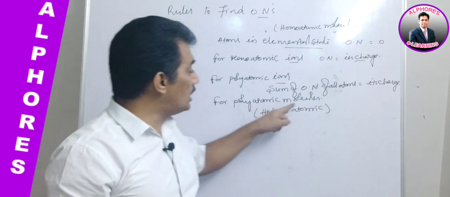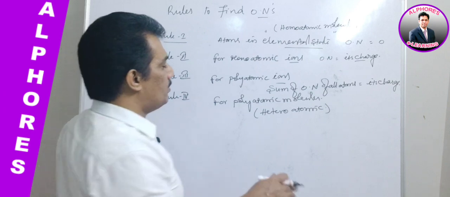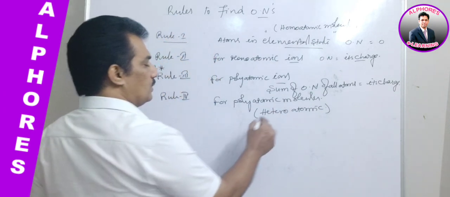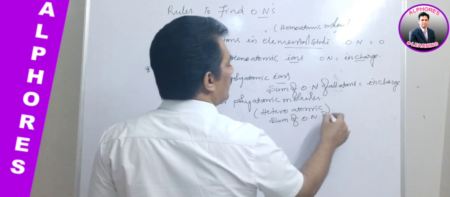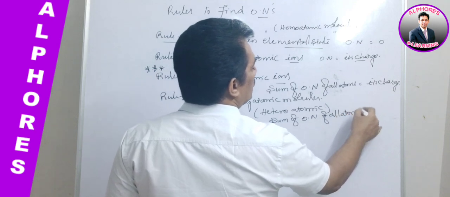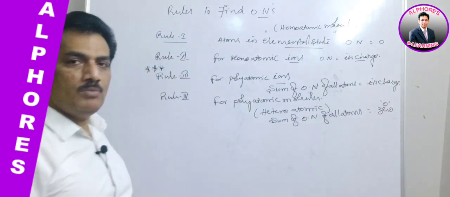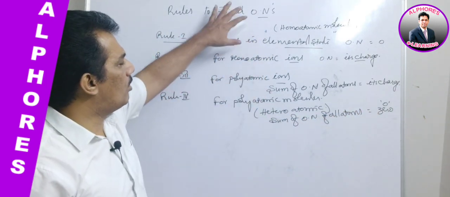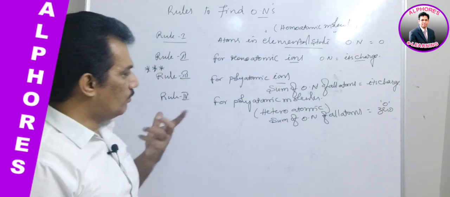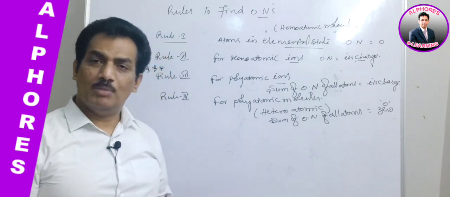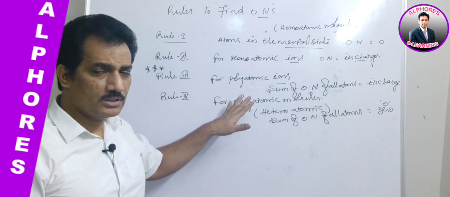In such a case, it is still a molecule, not an ion. Molecule means the net charge is 0. Clear? And thereby in case of polyatomic molecules, the sum of oxidation numbers of all atoms is equal to 0. Already we learned all these 4 rules in the previous session. For convenience, to help you understand in a better manner, I am giving a briefing of those rules. Are you clear with this, dear children?